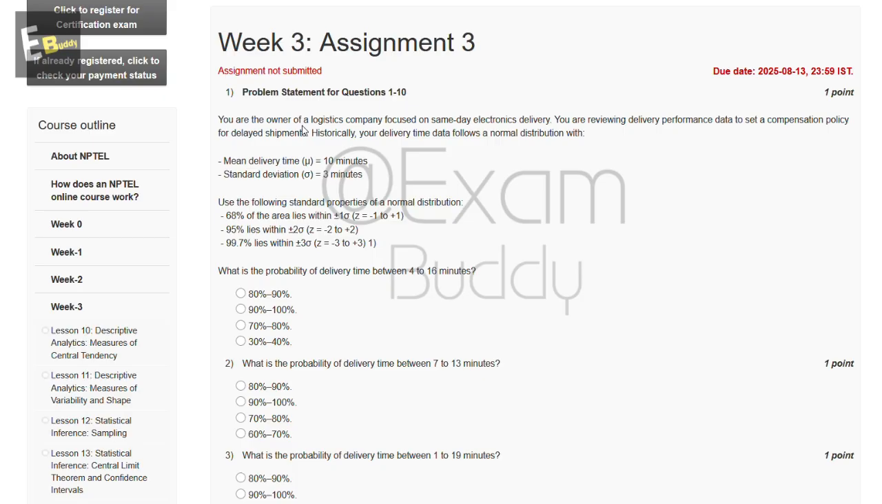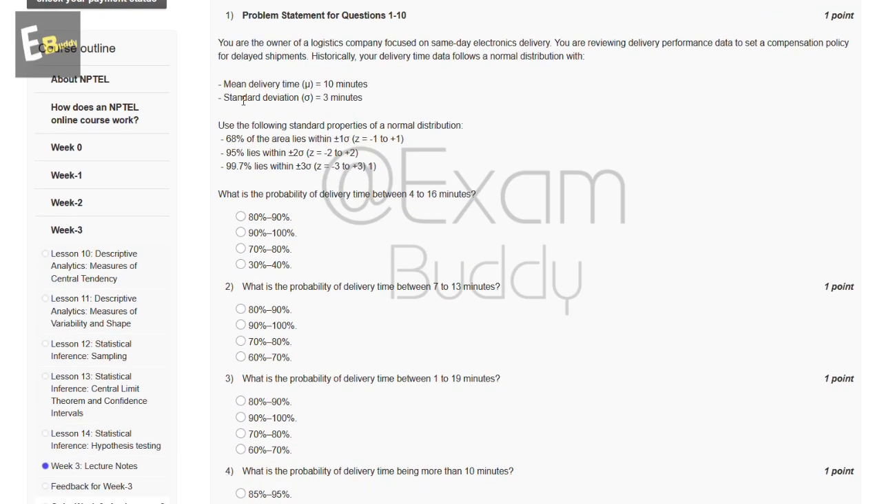You are the owner of a logistics company focused on same day electronics delivery. You are reviewing delivery performance data to set a compensation policy for delayed shipments. Historical delivery time data follows a normal distribution with mean delivery time mu equal to 10 minutes and standard deviation equal to 3 minutes. Use the following standard property of a normal distribution: 68% of the area lies within plus minus 1 standard deviation, and so on.